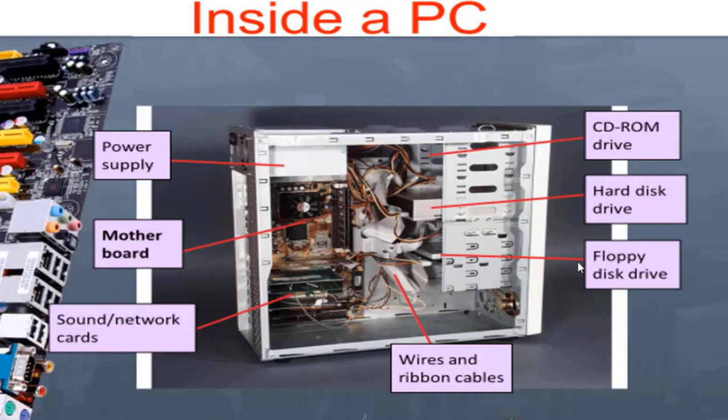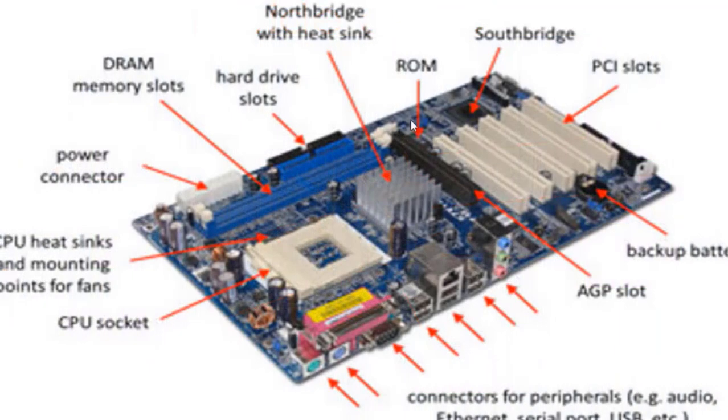Floppy disk drive. Nowadays we don't find this drive. Hard disk drive, CD-ROM drive. So this is a motherboard, and there are different components which are placed on the motherboard. As you can see, there are different components on the motherboard, and these components can communicate with each other.